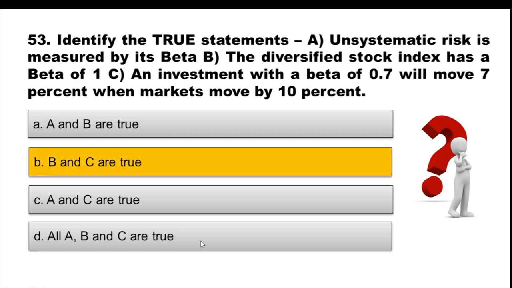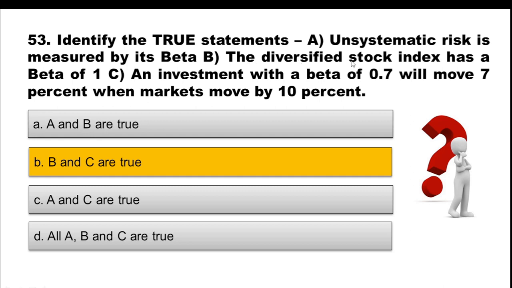And the correct option is option B. B and C are true statements. So statement A is false. Why is it so? Unsystematic risk is measured by its beta, which is totally wrong, because we know systematic risk is measured by beta. Systematic risk is also referred to as market risk. Unsystematic risk is also referred to as specific risk, which is related to a particular asset or scheme as such. So systematic risk is measured by beta, not unsystematic risk.